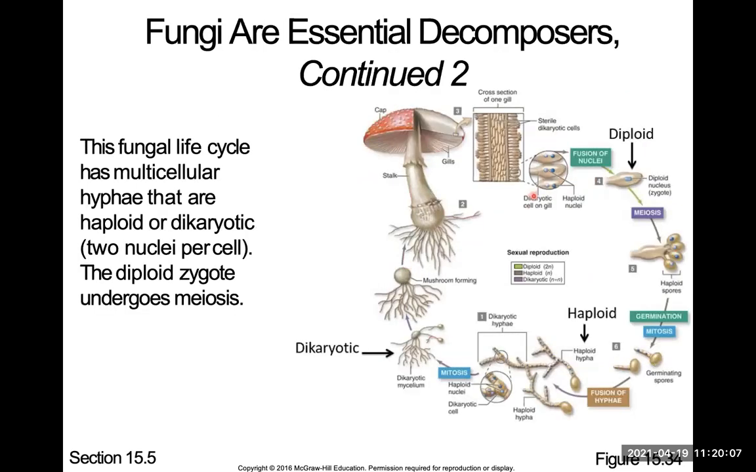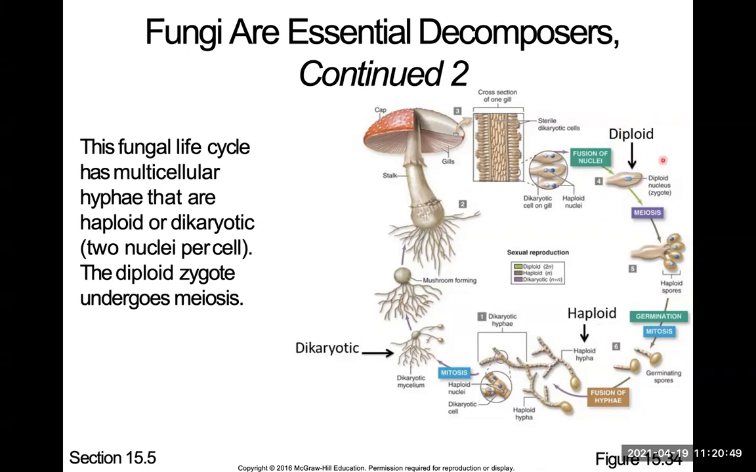Okay, this is the fungal lifestyle. It has multicellular hyphae that are haploid or diploid. Not diploid, I want to say dikaryotic. You remember what karyote means? Prokaryote, karyote. Karyote means nucleus, di means two. It has two nuclei per cell. I want you to know this because this is very special. It only happens in fungi. So I want you to know what dikaryotic means, two nuclei per cell. So it has both stages, haploid and diploid. It has two nuclei and it has a single nucleus here.